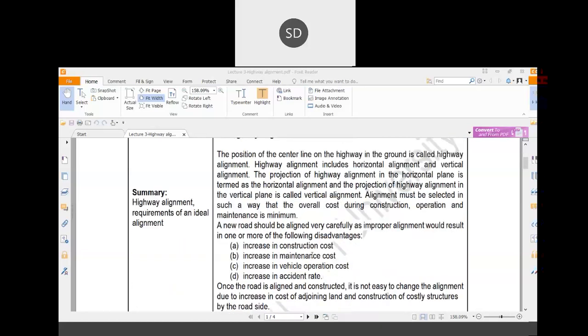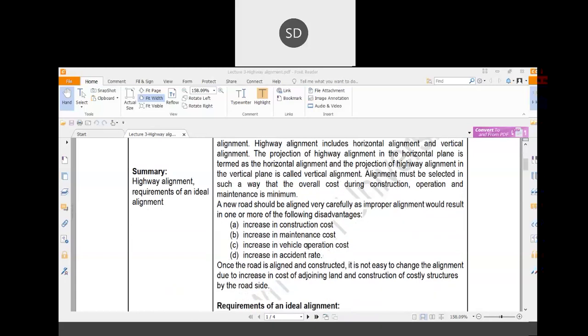Now, this highway alignment should be very proper and done with utmost care, because if there is any mistake, it will increase the construction cost, the maintenance cost, the vehicle operation cost, and it will increase the accident rate.